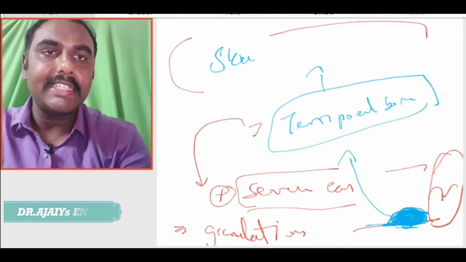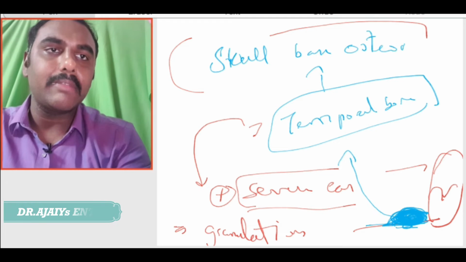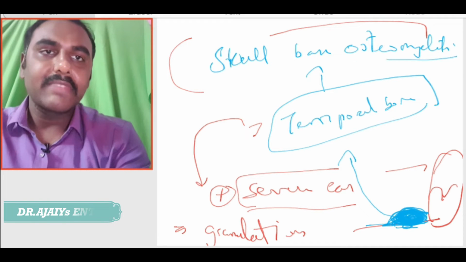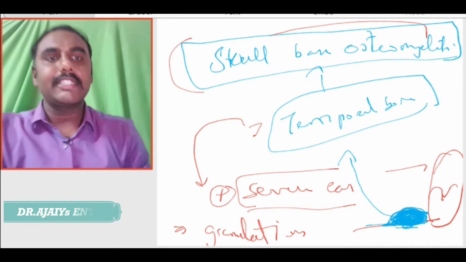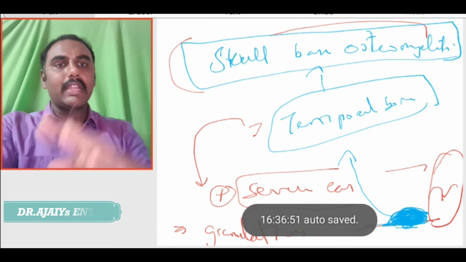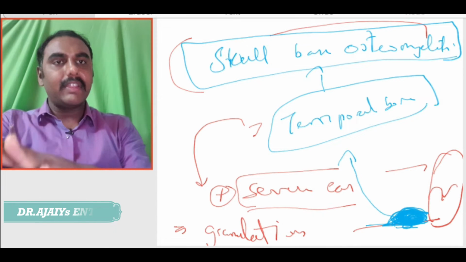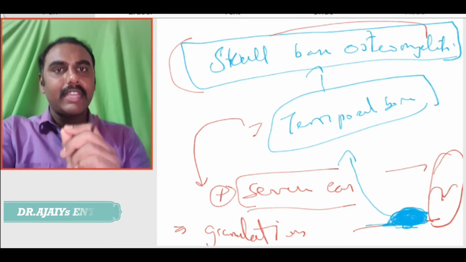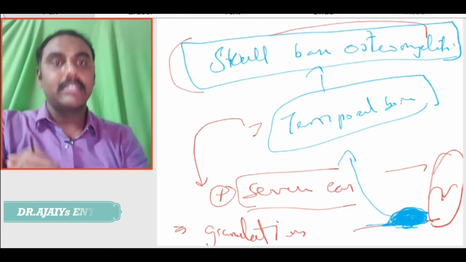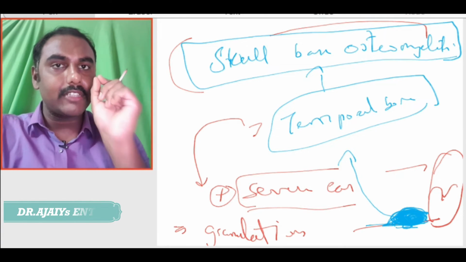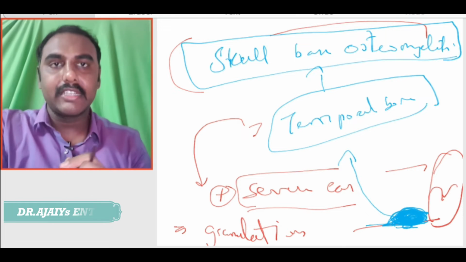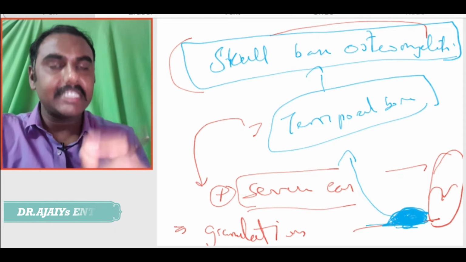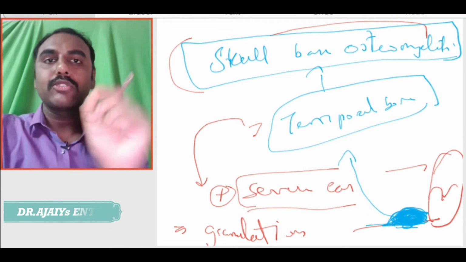So, it is called skull base osteomyelitis. Again a very important MCQ. It can go and infect the skull base. It is more dangerous, so it is called malignant, and it involves the external auditory canal, so it is called malignant otitis externa. The organism producing this, a repeated MCQ, is Pseudomonas.